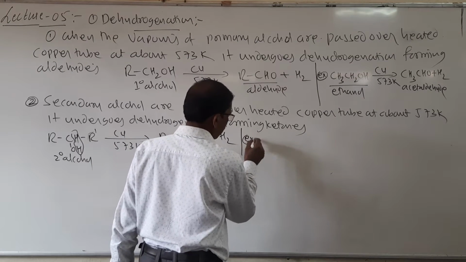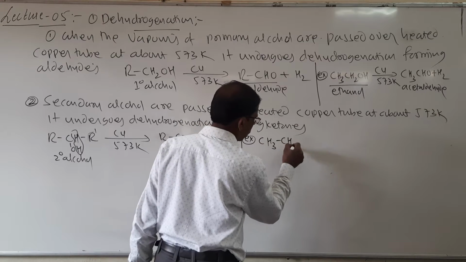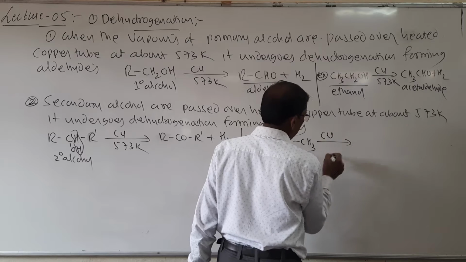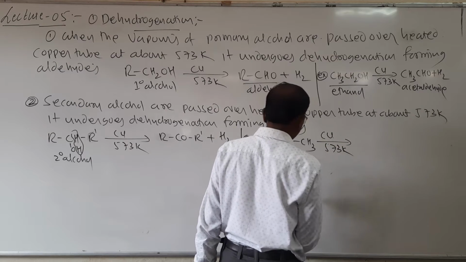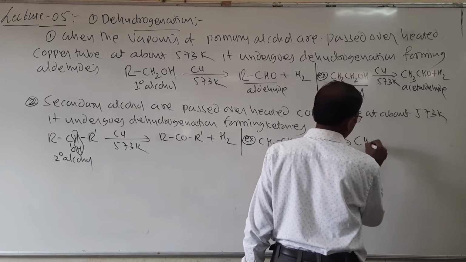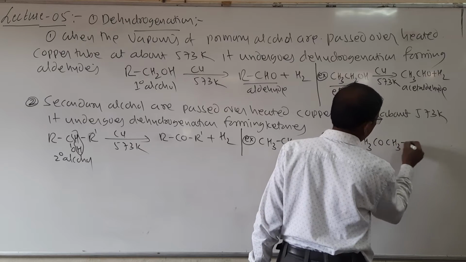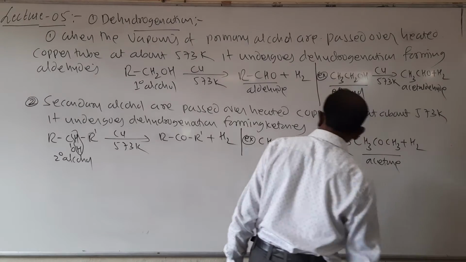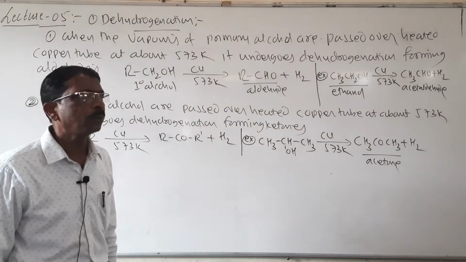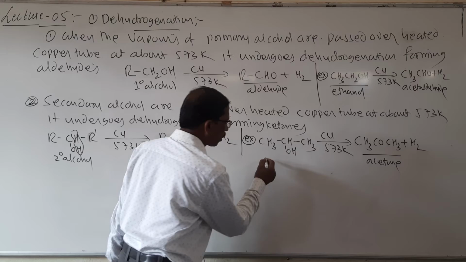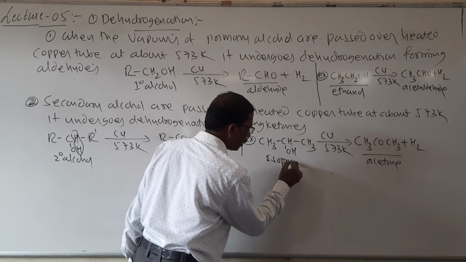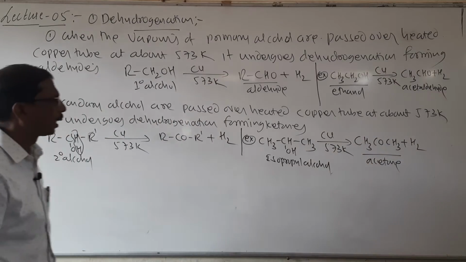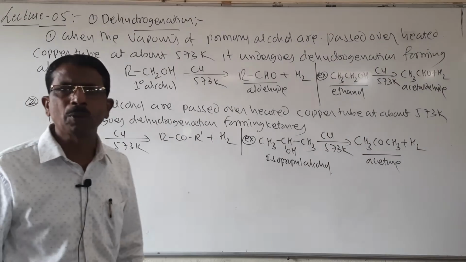Example, CH3CHOHCH3 isopropyl alcohol, when it is passed over heated copper tube at 573 Kelvin, it forms CH3COCH3 plus hydrogen. So here it forms acetone. Look here students, it is called isopropyl alcohol. So then what happens for tertiary alcohol?